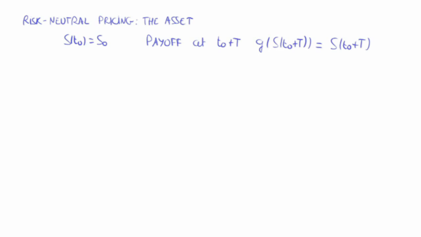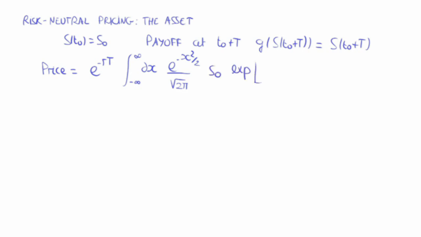According to the Black-Scholes formula, the price of this derivative can be calculated as the discounted expected value of the payoff at maturity. So the price would be equal to the discount factor times an integral between minus infinity and infinity of the PDF of a normal 0-1 distribution times the value of the payoff at maturity, which is simply S0 times the exponential of R minus 1/2 sigma squared times T plus sigma square root of T times X.